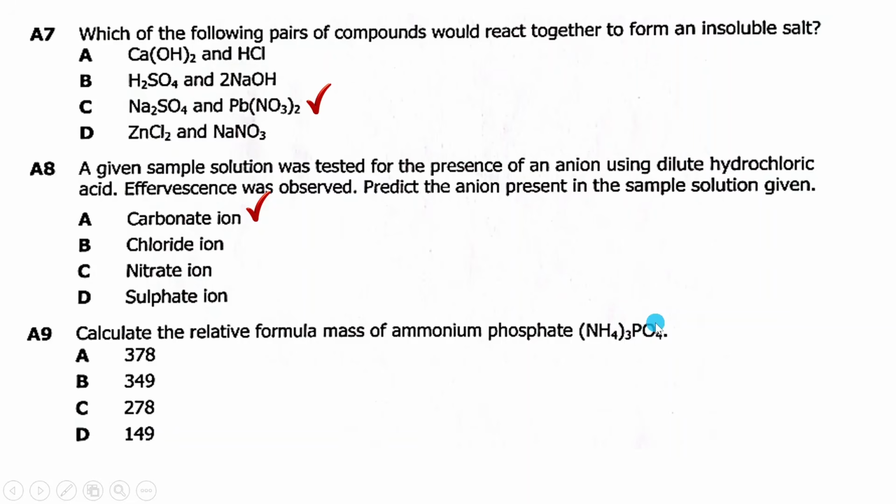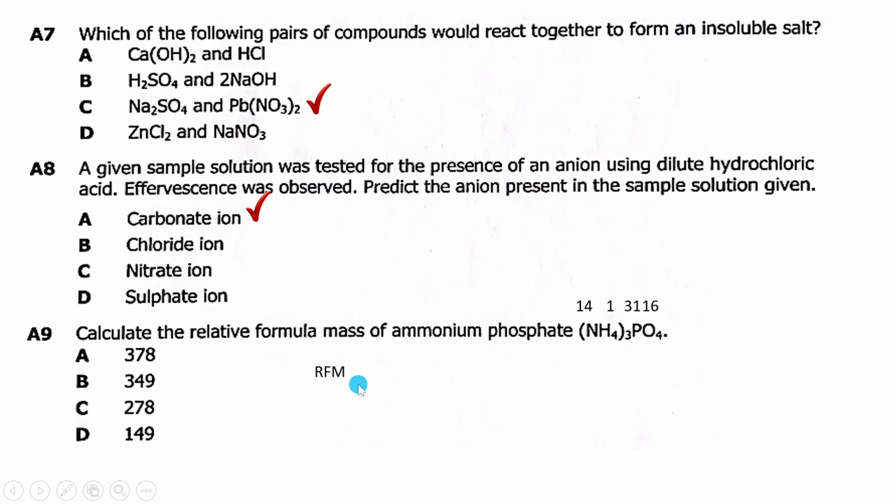Then we have what? Oxygen. Each of these elements has its own atomic mass, which you can get from the periodic table. Like for nitrogen, it's 14, hydrogen, it's 1, then phosphorus, 31, then oxygen, it's 16. So the sum of these is what gives us the relative formula mass. And the relative formula mass, for short, we just write RFM. R relative, F formula, M mass.